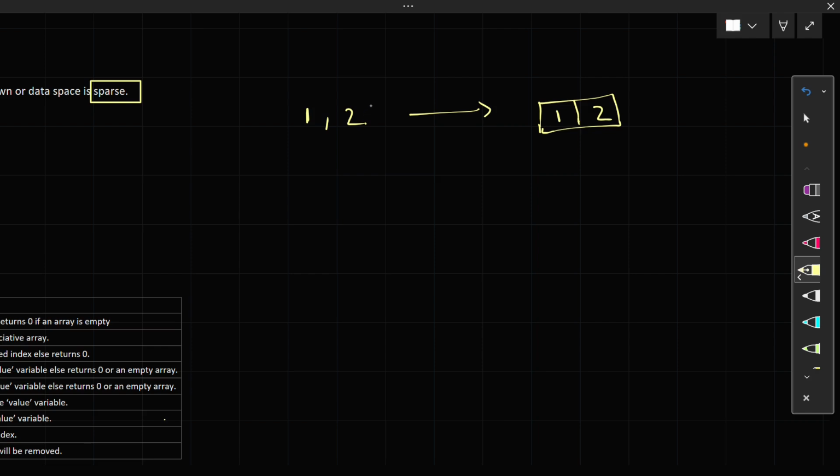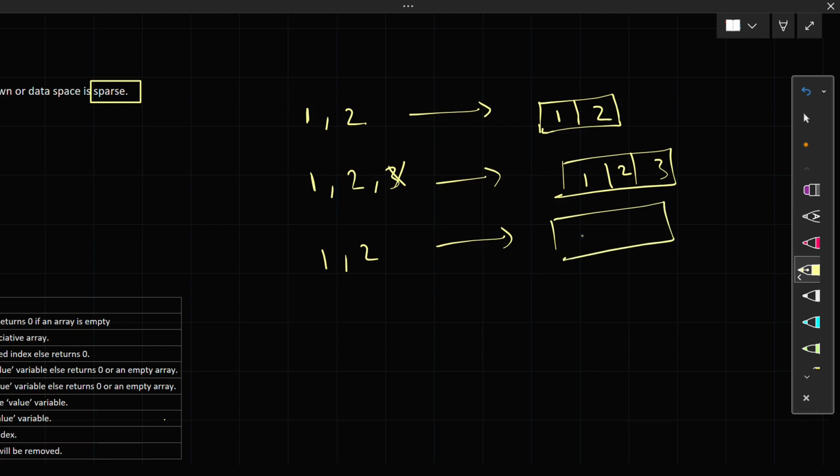But forget about data type, forget about the storage, the location will be for two only. But if you add another value, your array will have another location, 1, 2 and 3. It will increase its size when you add some value, and it also decreases its size when you reduce or delete some value, like 1 and 2 again.